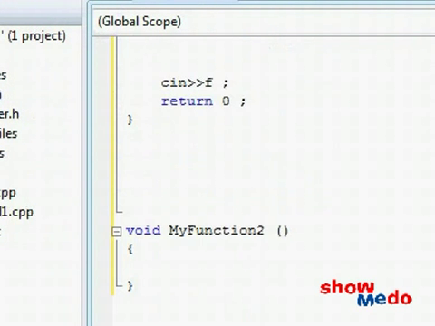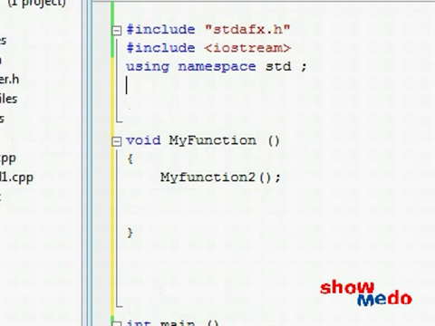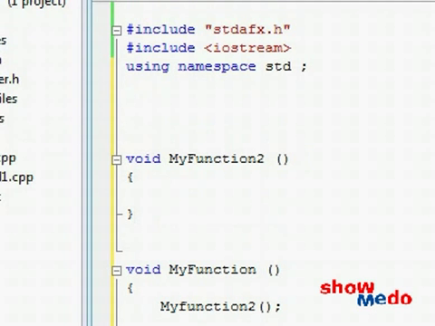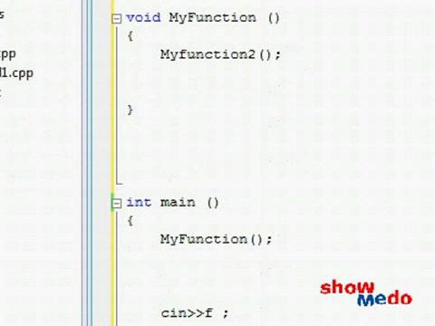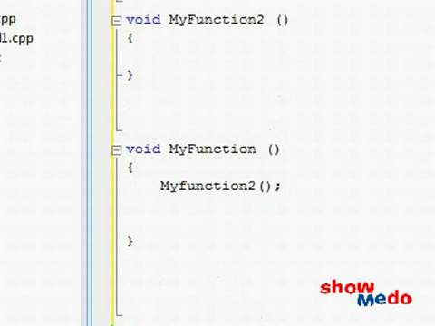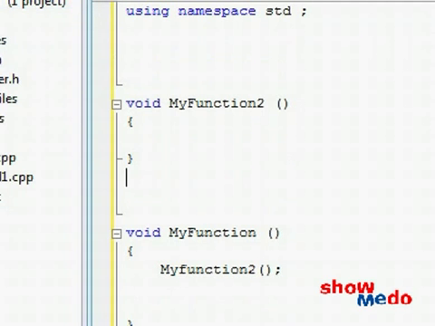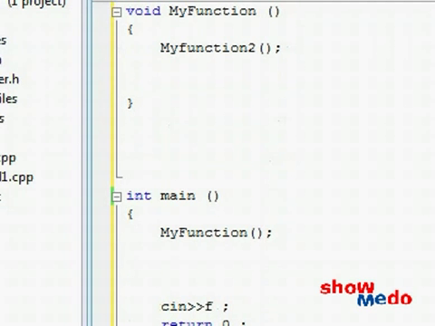So we're going to end up having to put this thing over here right at the beginning. So before using any function or variable or anything in your program, make sure that thing is already declared, already created somewhere before, so that the compiler will know exactly what it is at that time.